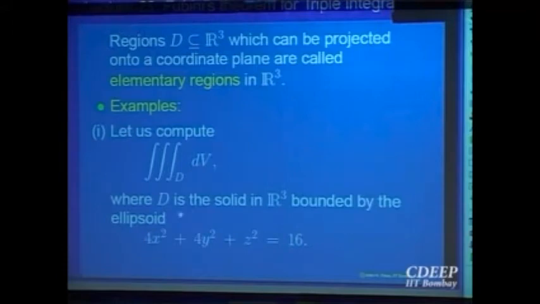By the way, I already used the word volume because once you integrate the constant function 1, what will the triple integral represent? If you look at that idea of summation, when you divide your domain into smaller regions and multiply by the value of the function, which is 1, essentially you will be multiplying by the volume of the smaller regions and adding up. So the triple integral of the constant function 1 will represent the volume of that solid, geometrically.